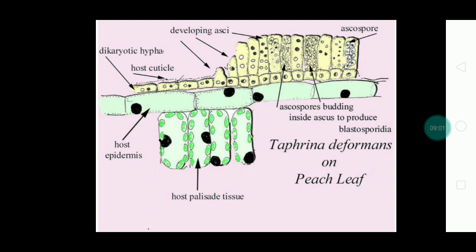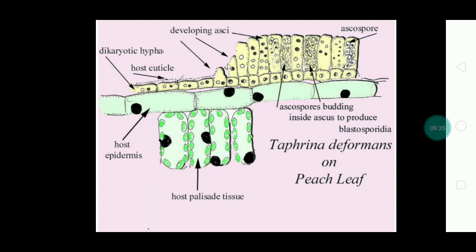Here, the asexual spore is another form of the sexual spore. The sexual spore is haploid in nature with a single nucleus, and the asexual spore is also haploid in nature. So, these two spores germinate and fuse to form a dikaryotic mycelium. This process is called hyphal anastomosis or mycelial fusion. That is, the mycelia of both the spores join together to form a dikaryotic mycelium. This causes the disease infection, that is the yellow color.